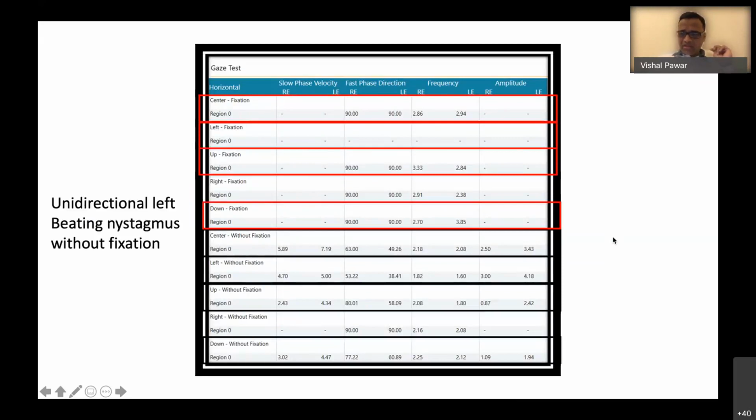So this patient had unidirectional left beating nystagmus without fixation. And the most important question to be asked to differentiate between vascular and inflammatory etiology, or acute vestibular neuritis versus stroke, is whether the nystagmus pattern follows Alexander's law.